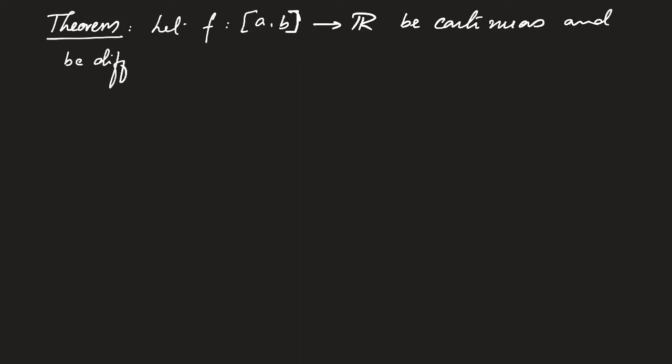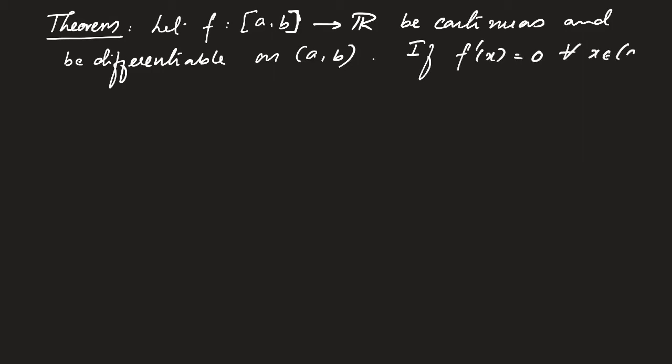So let f from [a, b] to R be continuous and be differentiable on the open interval (a, b). If f'(x) is equal to 0 for all x in (a, b), then f is constant on [a, b].